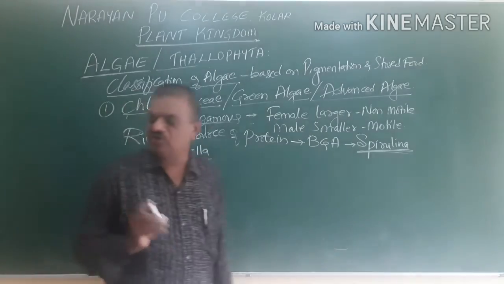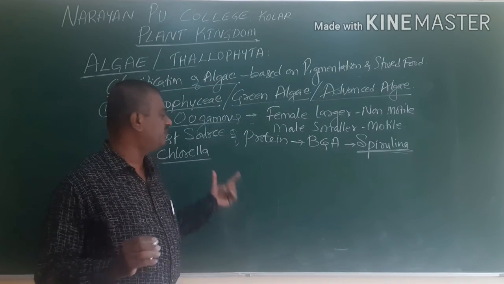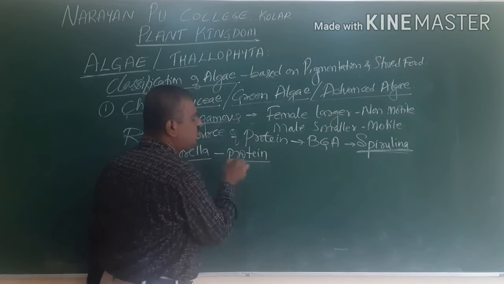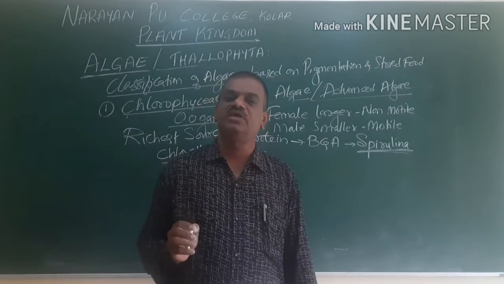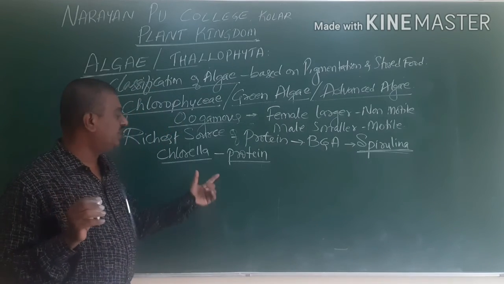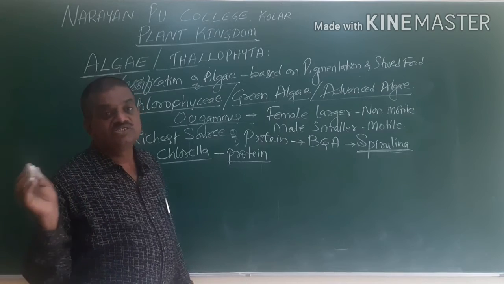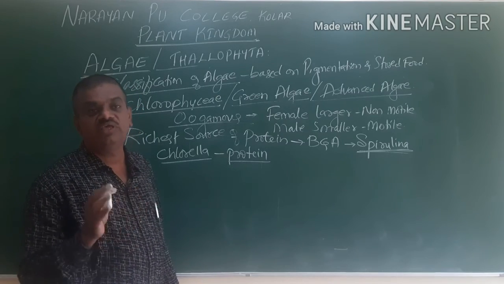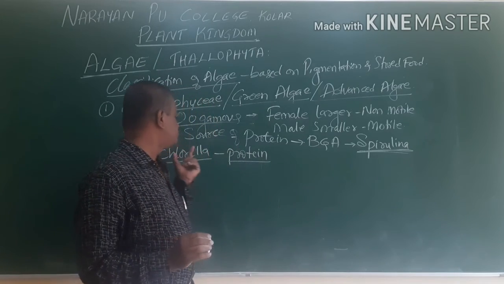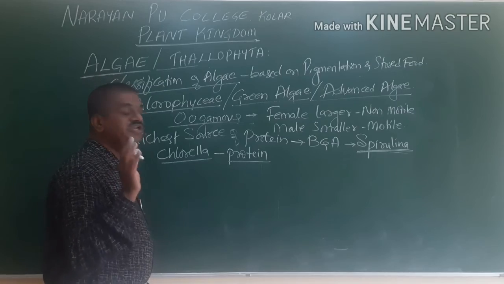Chlorella is also one of the green algae which has a presence of rich proteins. They are also used by space travelers. It forms a supplementary food for traveling. They use Chlorella as protein rich food.